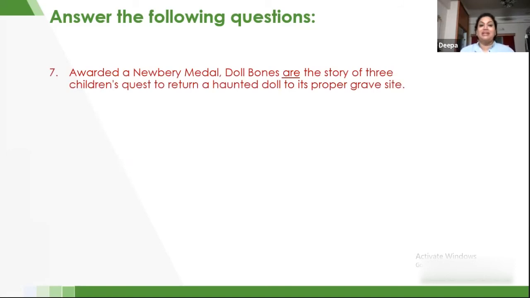Awarded a Newbery Medal, Doll Bones are the story of three children's quest to return a haunted doll to its proper gravesite.